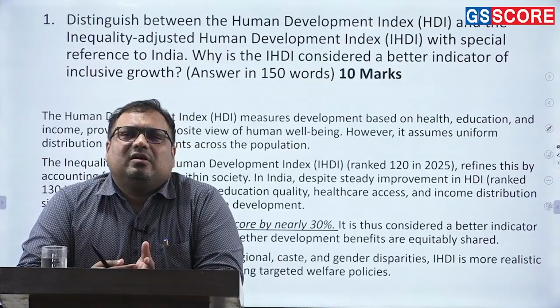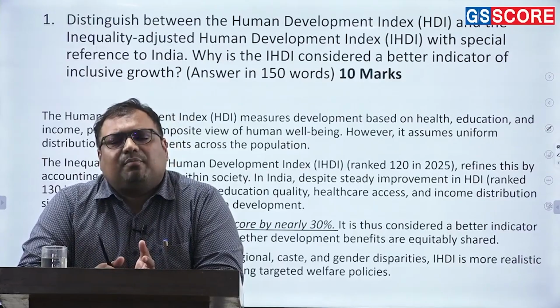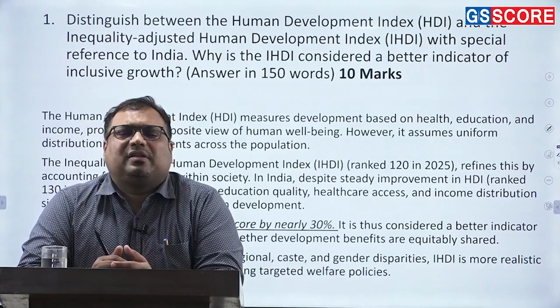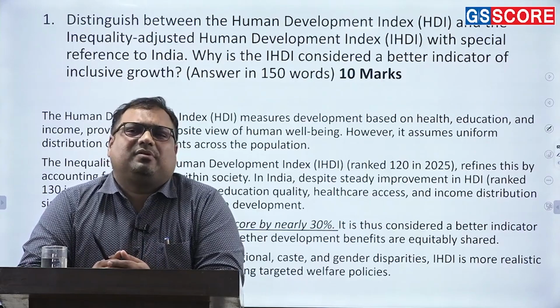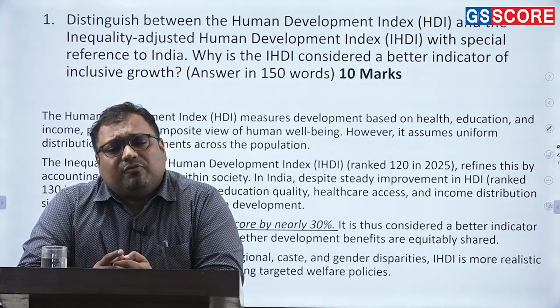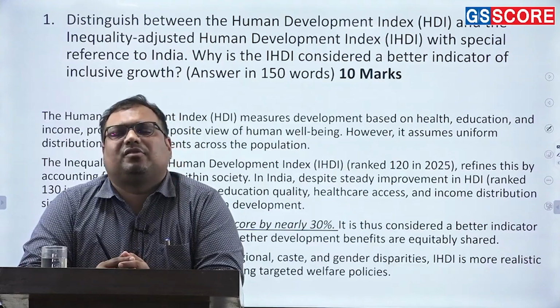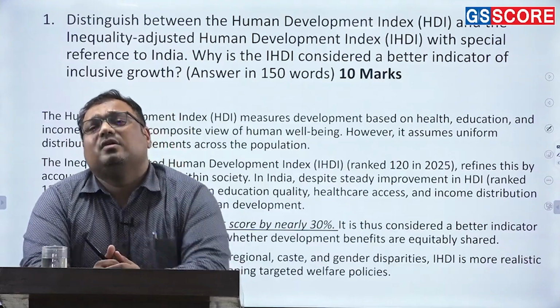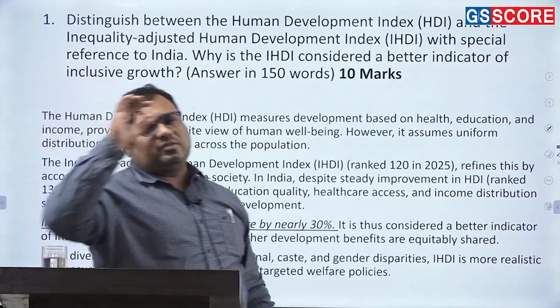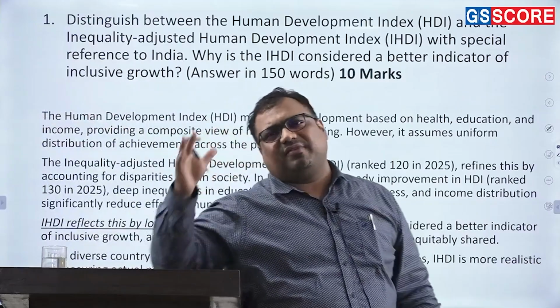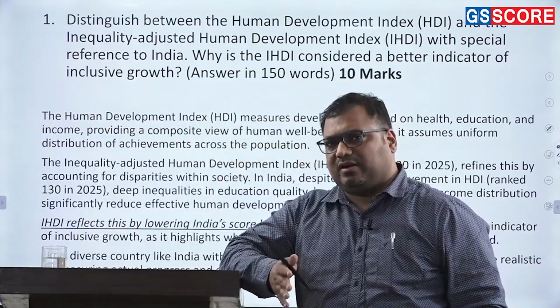And then we have recently added multiple dimensions to it. For example, the gender perspective, the inequality perspective, etc. So we calculate the Human Development Index as well as the inequality adjusted Human Development Index, where we see how much the overall living standard is affected by the inequality in the country.